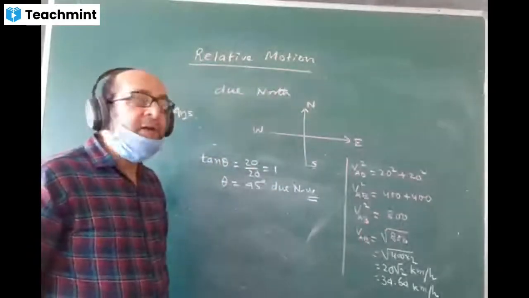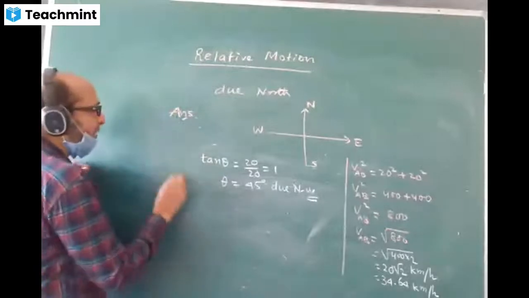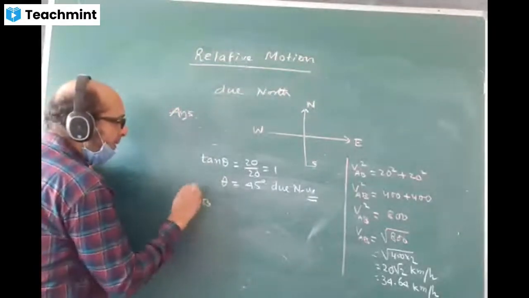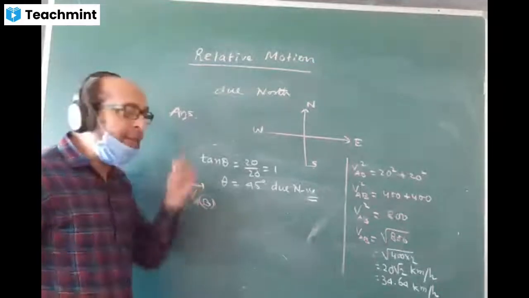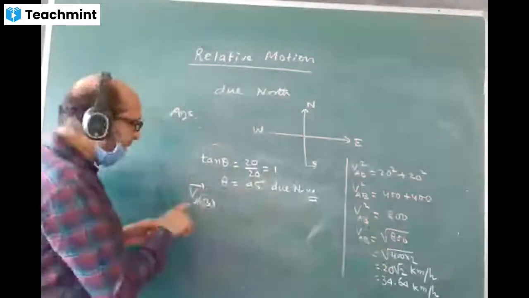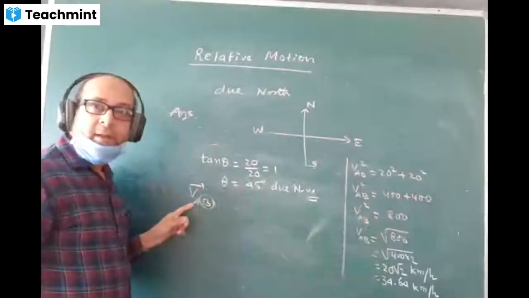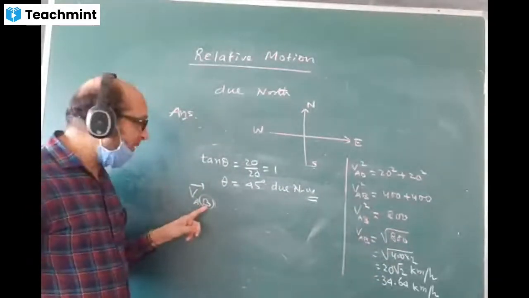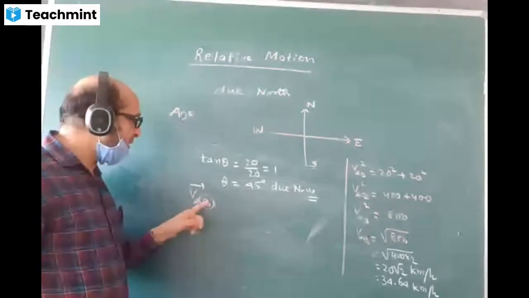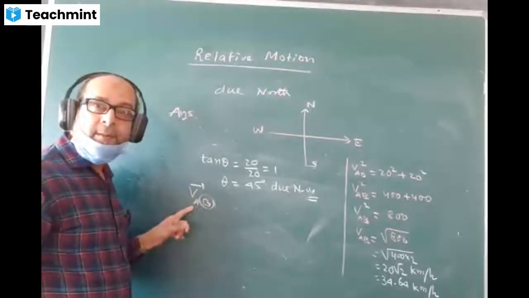This is the actual feeling. That means when we write velocity of car A with respect to car B, this body we can assume to be at rest. Second body we are keeping at rest, and with respect to that we are comparing the motion of this body. That means the observer is supposed to be over here, observing the velocity or the speed of this body A.